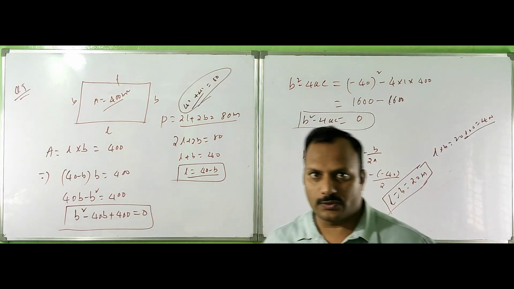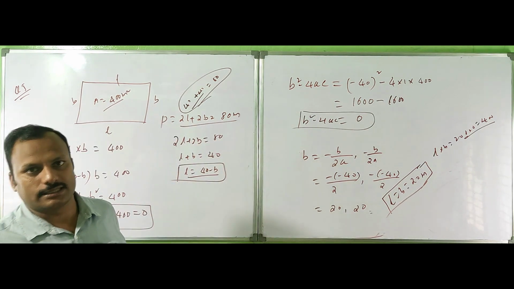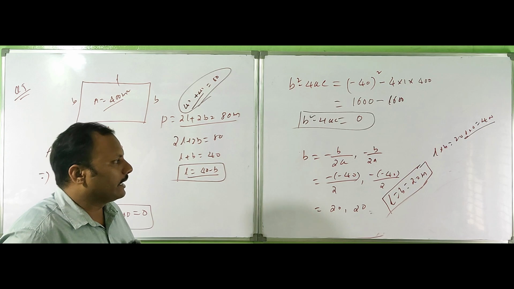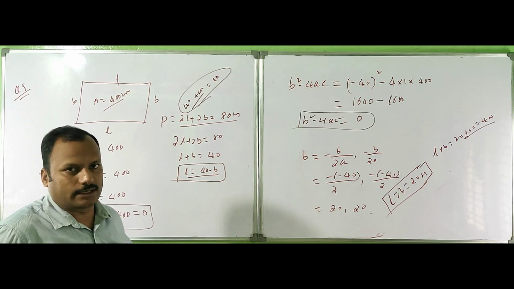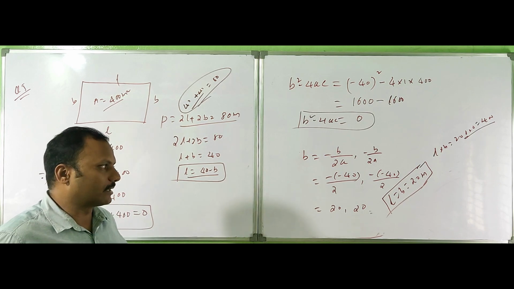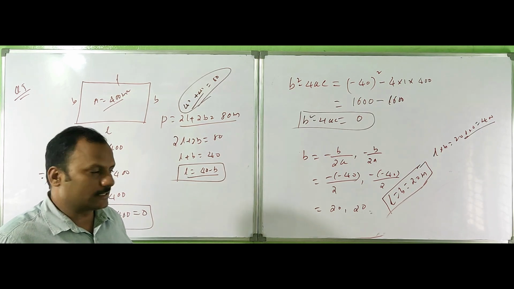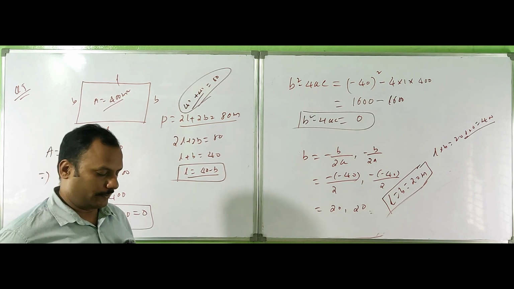Length is equal to breadth, so the length and breadth of the rectangle are 20 meters. That is nothing but a square, since all sides are equal. So the rectangle is a square here.